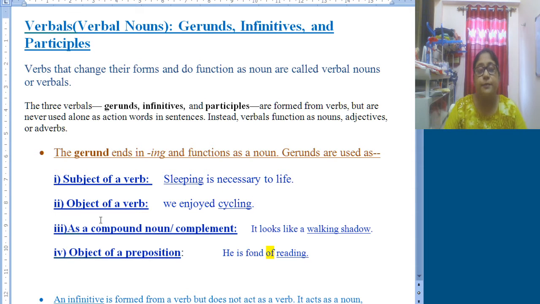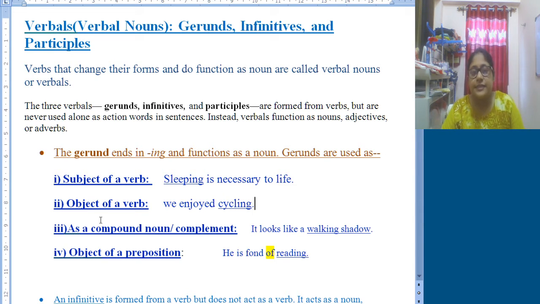For the next example, as object of a verb: we enjoyed cycling. So, cycling is the object of the verb enjoyed. It is also an example of a gerund used as object of a verb.